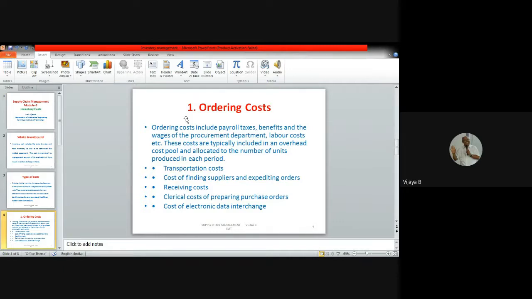Sometimes laborers are also used to shift the goods from a truck or from one place to another, and we pay some amount to them. That is also a cost, labor cost. So ordering cost involves transportation cost, shifting from one place to another, the cost of finding suppliers, since you need to know who the suppliers are, and the receiving cost for receiving those goods. It also includes the clerical cost of preparing purchase orders, which means you are paying salary to the office staff, and the cost of electronic data interchange: internet connection and computers are required. So all this comes under ordering cost.